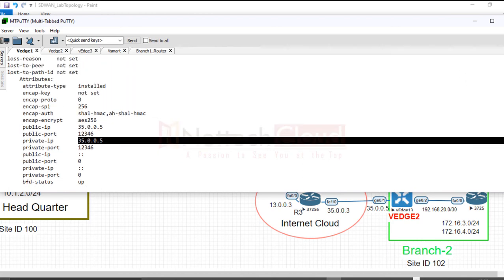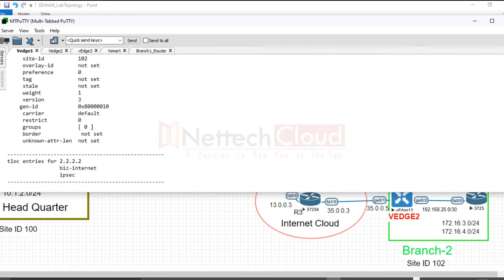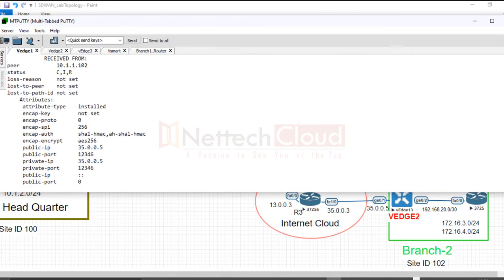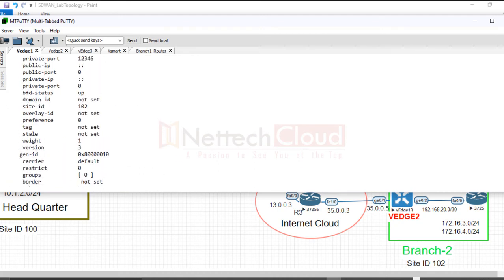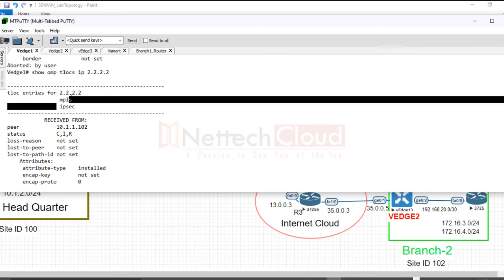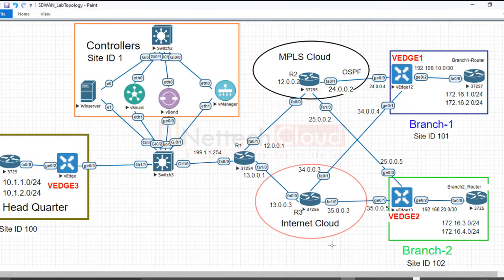So here first MPLS, show OMP TLOC IP 222 MPLS, and for MPLS the next IP should be 25.0.0.5. This is the originator, right?